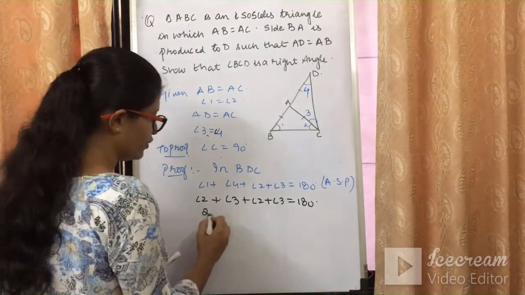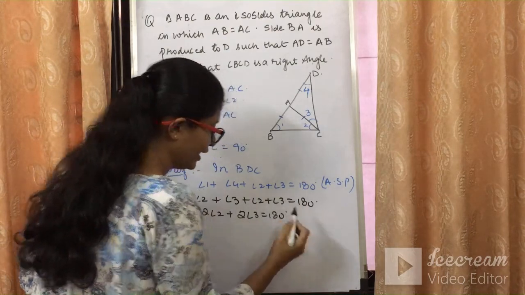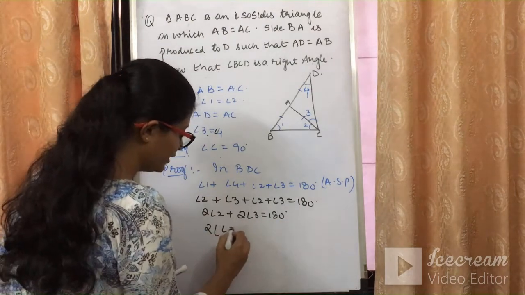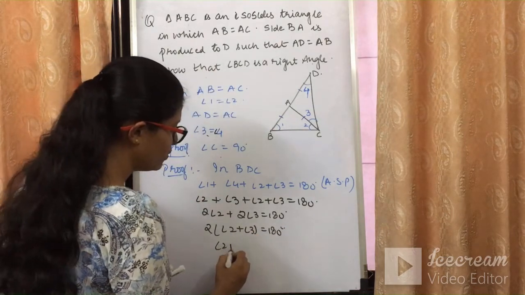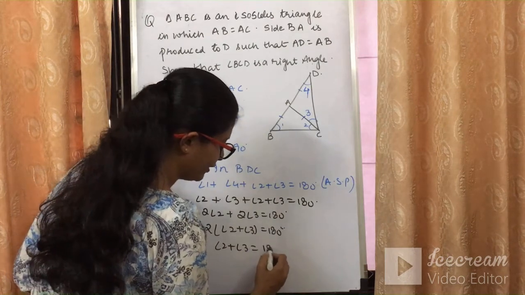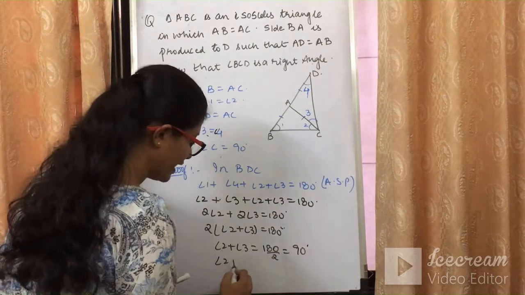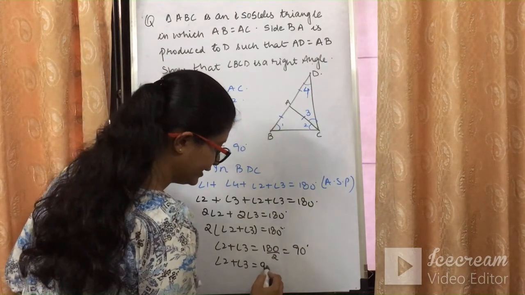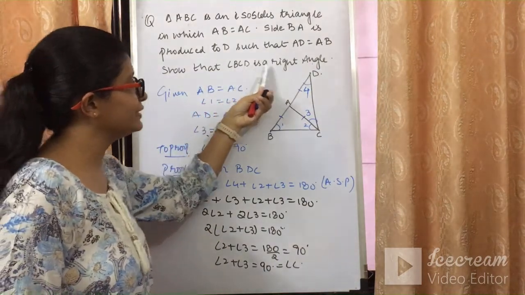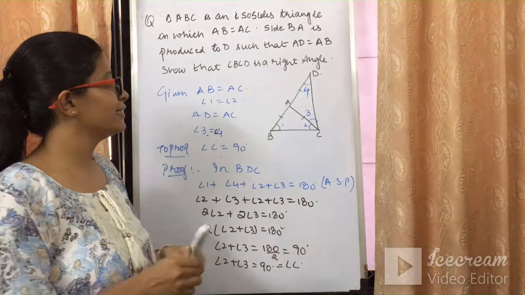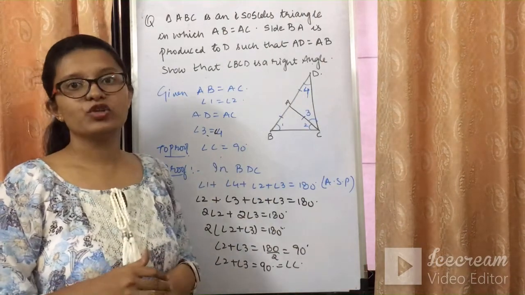So angle 2 plus angle 2 will give you twice of angle 2 plus twice of angle 3 is equal to 180 degree. Can we take out 2 common? If we take out 2 common, it will be angle 2 plus angle 3 is equal to 180 degree divided by 2, which is nothing but 90 degree. So angle 2 plus angle 3 का sum कितना आ गया, 90 degree आ गया, which is nothing but angle C. यही तो हमको proof करना था कि angle BCD is a right angle. So we can say that this triangle is a right angle triangle. I hope you must have understood the sum.